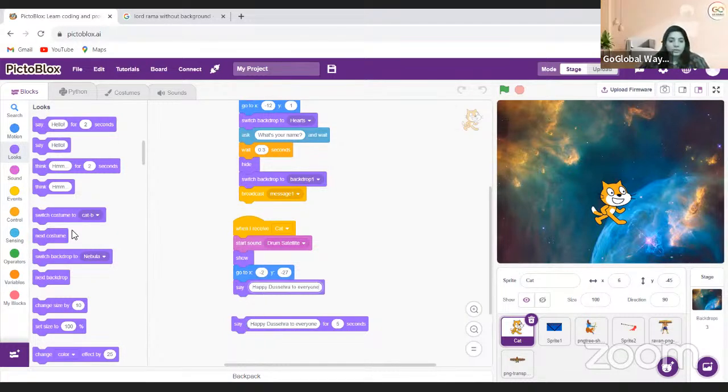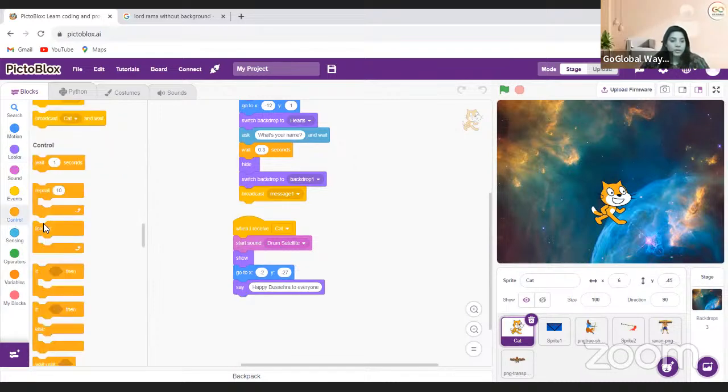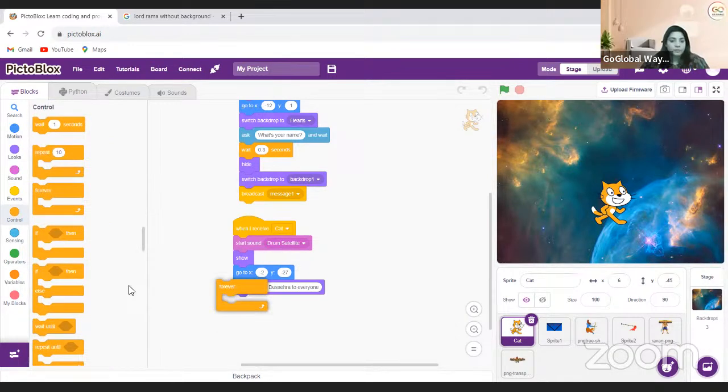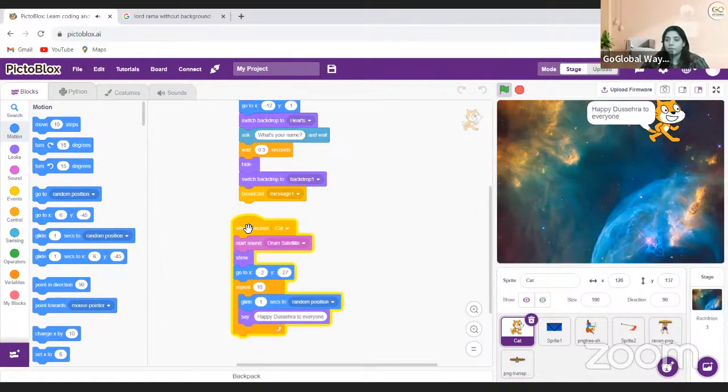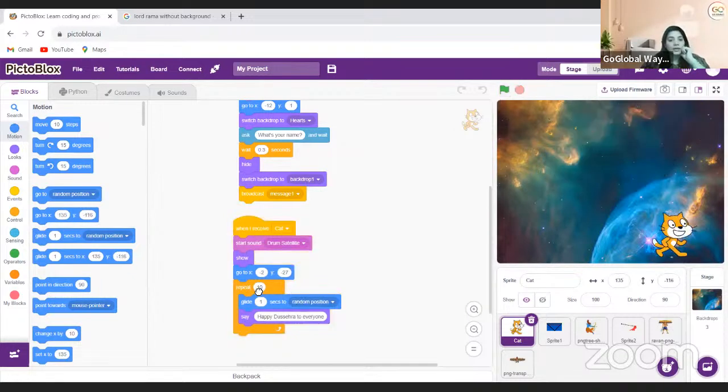And I'll delete this. My cat will say this repeating 10 times, going to a random position and we'll say this. Okay, that's cool. So not 10 times, 3 times is enough.